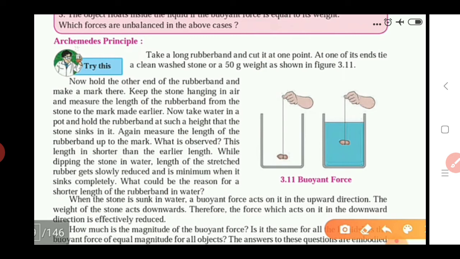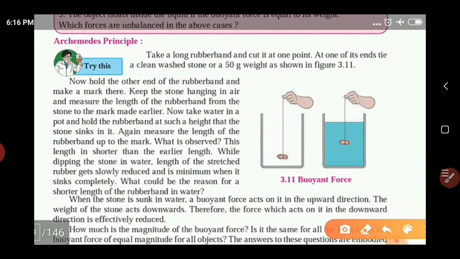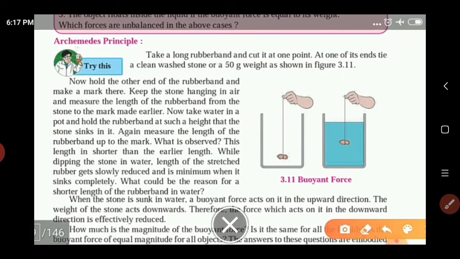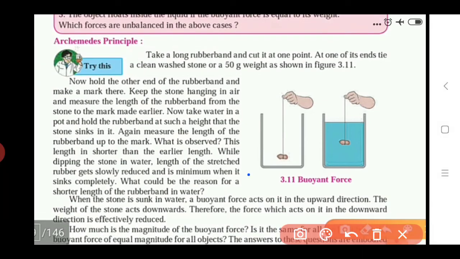I will explain these questions again. The questions are like this. What could be the reason for the shorter length of the rubber band in the water? Also, how much is the magnitude of the buoyant force? Is it the same for all the liquids? Is the buoyant force of equal magnitude for all objects?